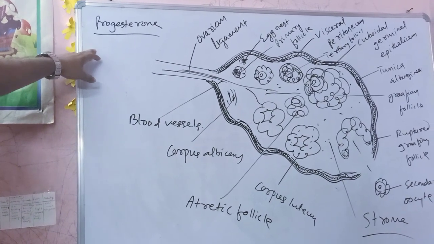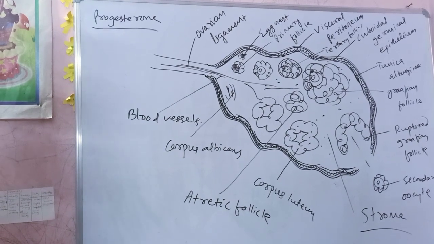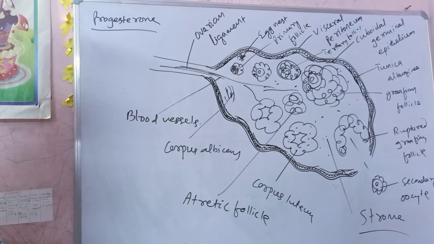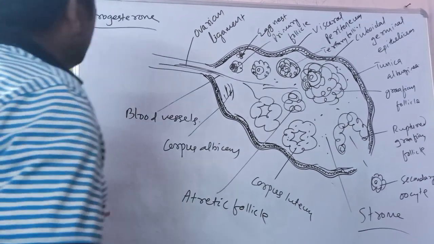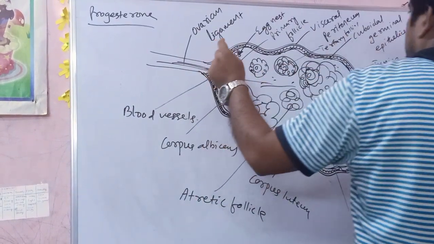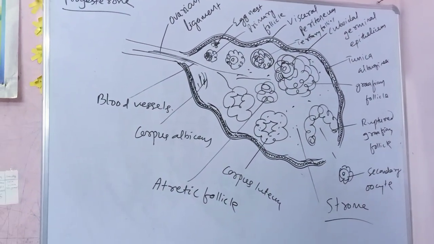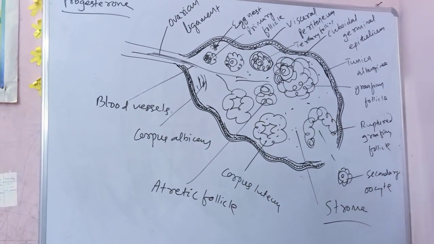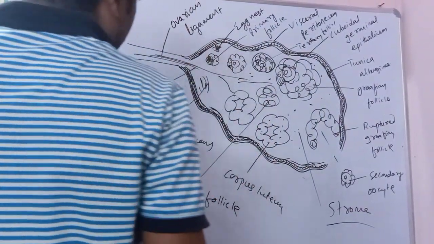It maintains pregnancy, it stops further growth of Graafian follicle, and it stops the menstrual cycle also. So it is called a pregnancy hormone.